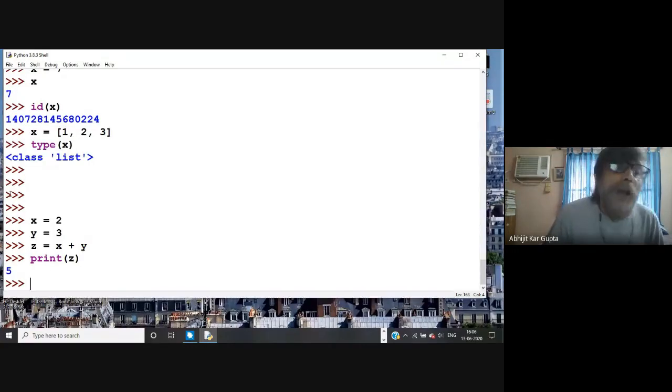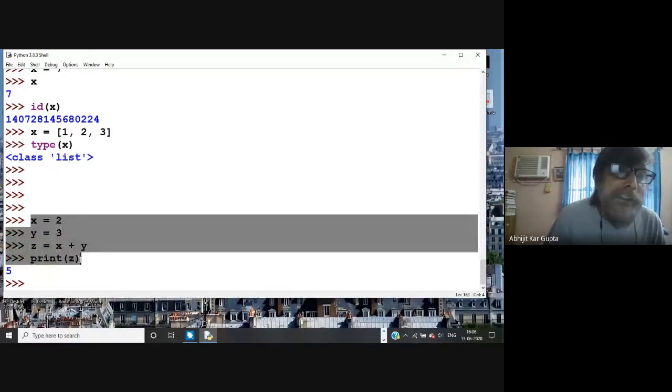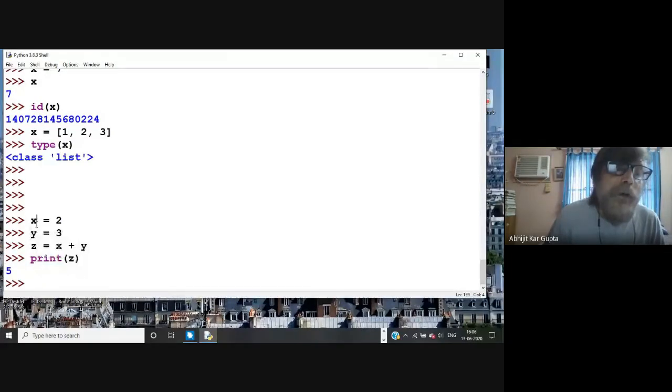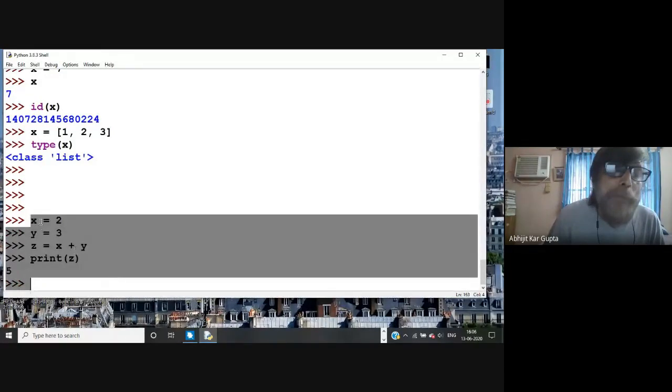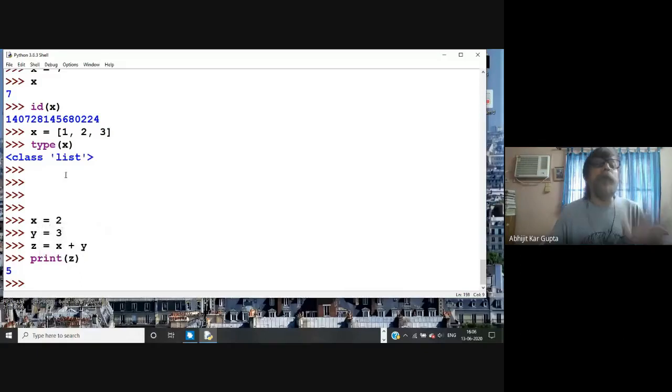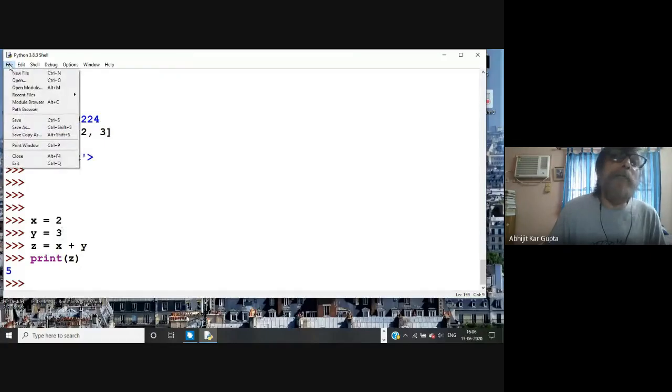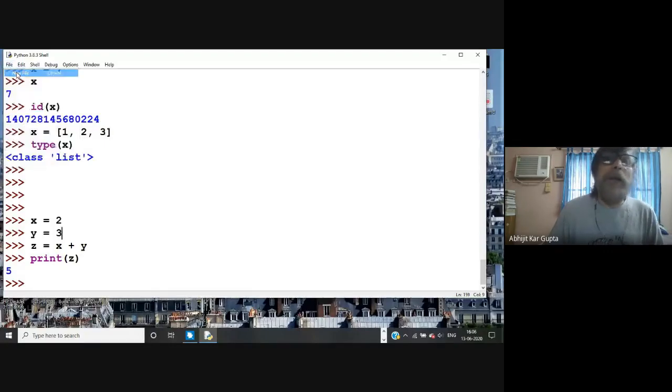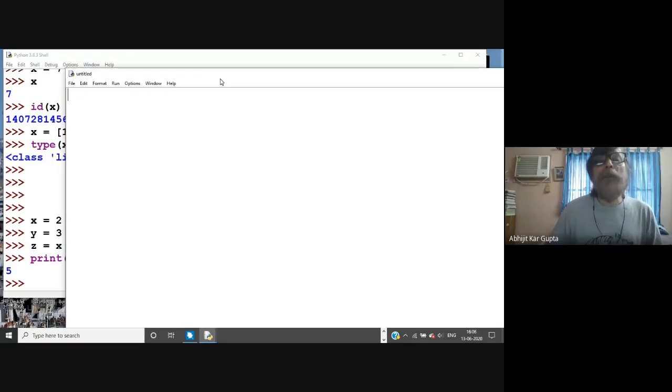So now what I do is I copy this. Oh, for some reason my interpreter is not allowing me to copy. Anyway, what I do is you click here on the top left, File, and here is New File. You go, and another window will open. Now you write x equal to 2, one instruction, next instruction y equal to 3, and the next instruction z equal to x plus y.